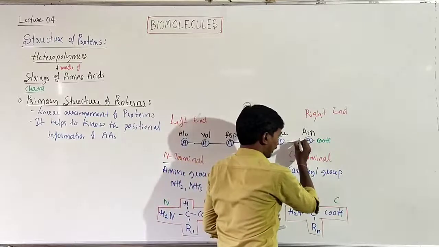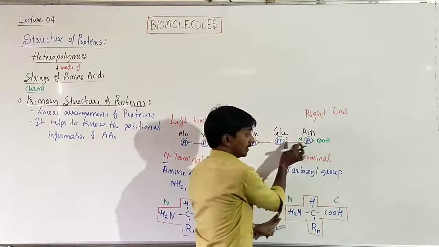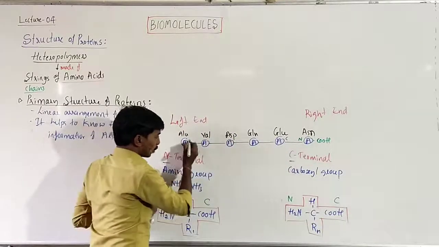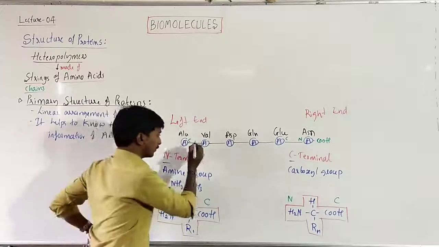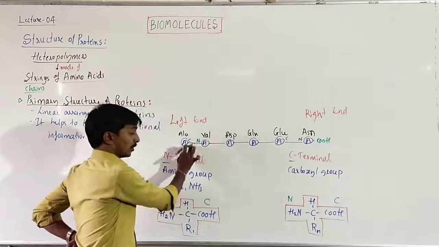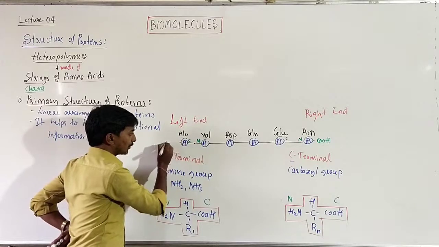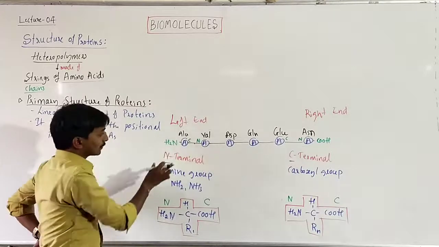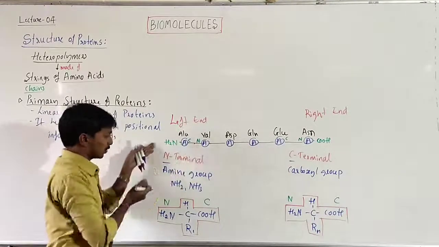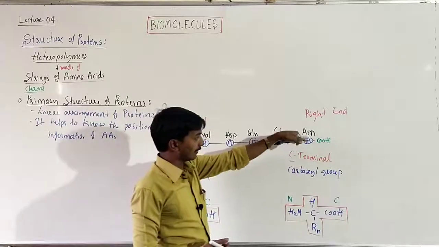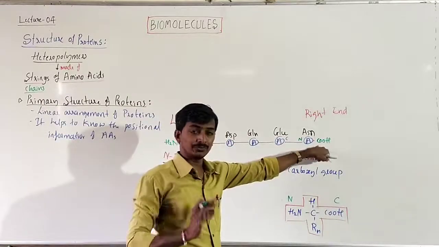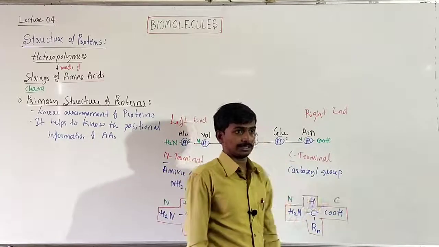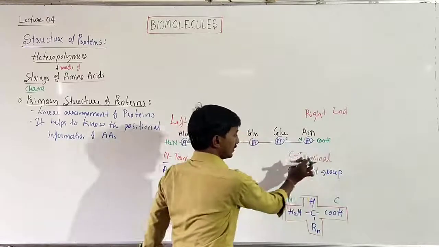Right? The N group on this side is attached to the C group here. It's not free. Coming here, the carboxyl group of this amino acid and the amine group of this amino acid are joined, they are not free. But at this side only the amine group is free, unbound. Hence this left end is called the N terminal, and the other end where the carboxyl group is free, means it is not attached to any of the functional groups, not to any of the carbons, hence this end is known as the C terminal.